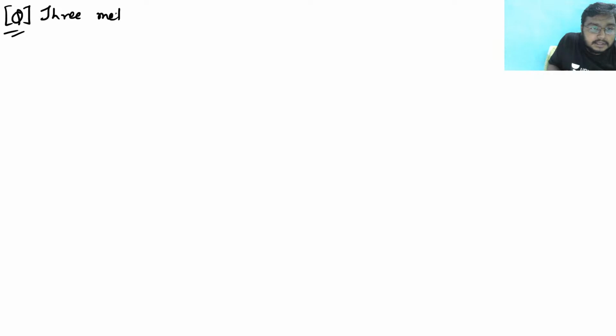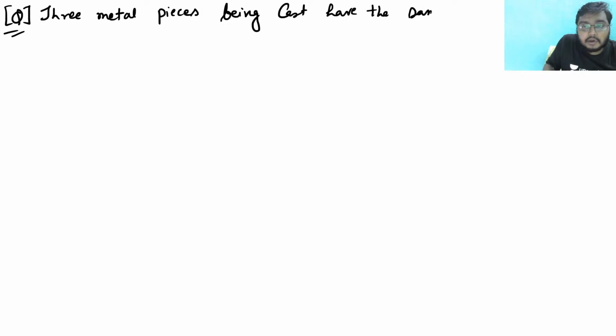Three metal pieces being cast have the same volume but different shapes.